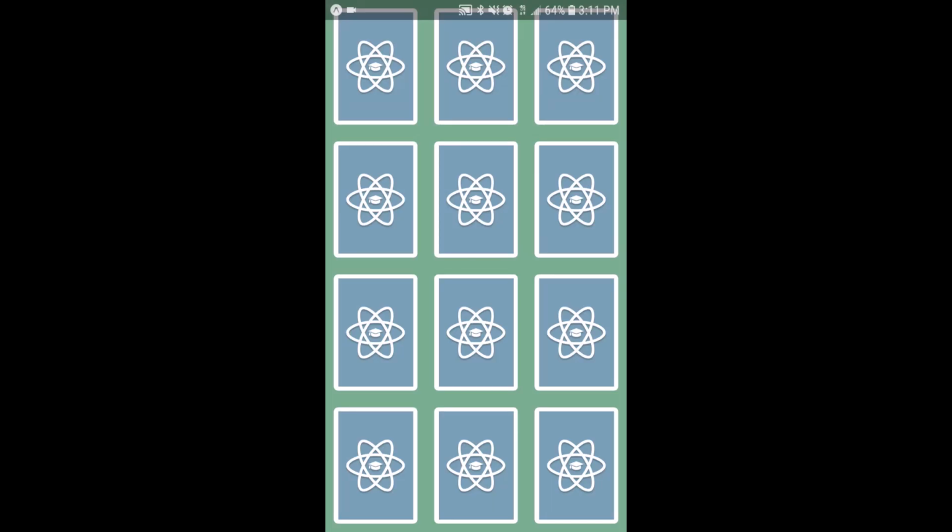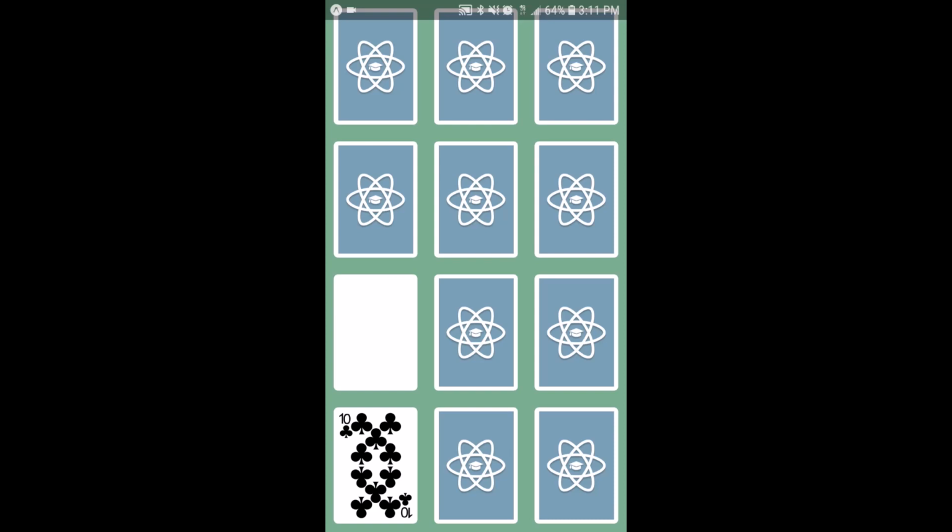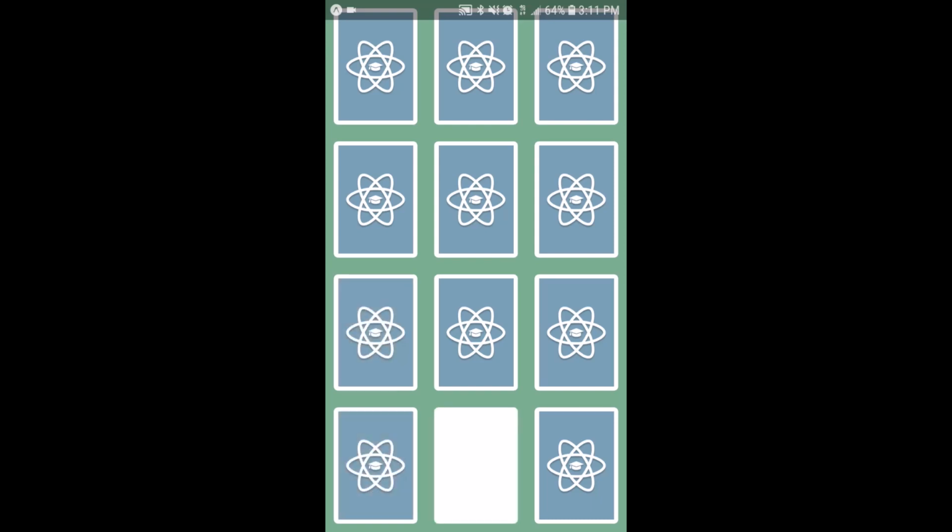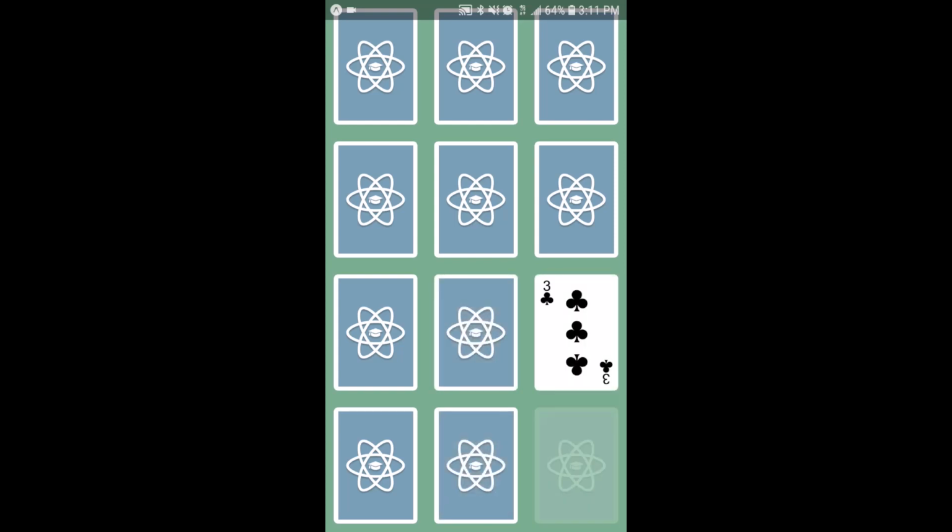And here we have the app. So we have all of the cards how we want them. We can select them. It takes a little while for the cards to actually render because we're pulling the assets and waiting for them to load. So if we just play it, see it works.